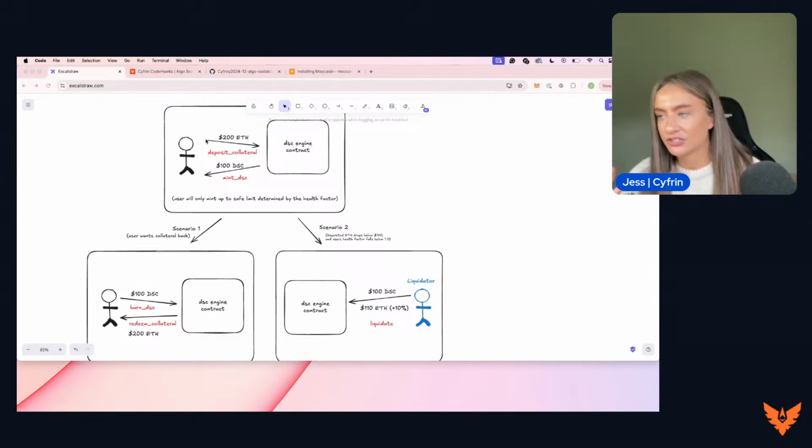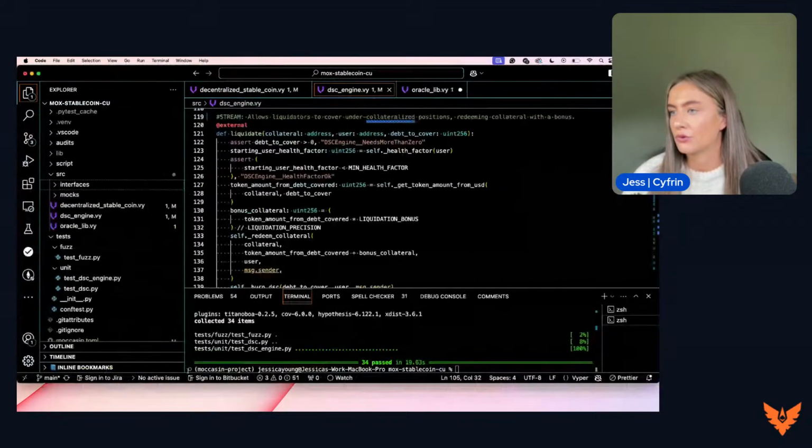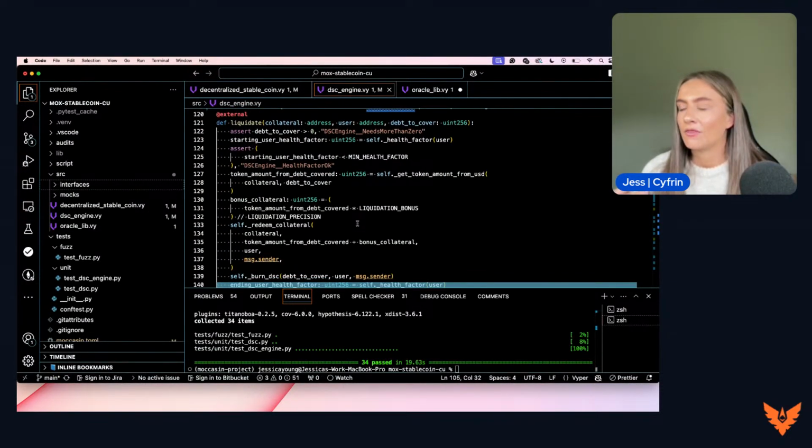So the health factor isn't usually one in a real scenario. It will be slightly different so that we can get that 10% fee for the liquidator to incentivize people to be liquidators. So this is the function that we are using to do this. So this is the liquidate function. A liquidator will come in and they will liquidate and they will receive that 10% bonus that we defined earlier.